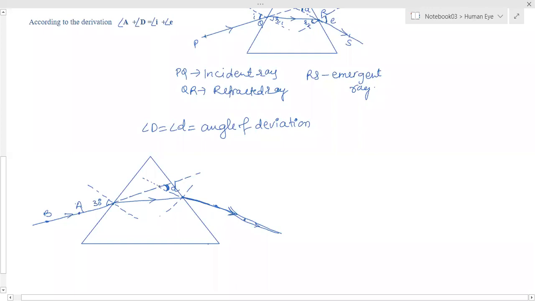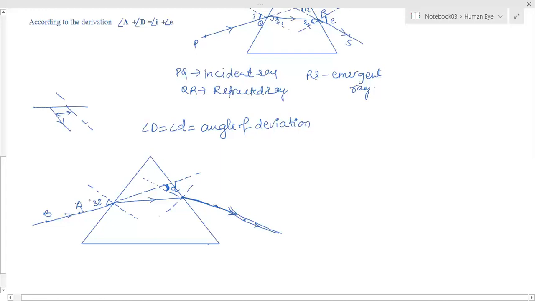In the case of a glass slab, there was no bending, there was only displacement. The actual light ray has to pass this way, but it has emerged from this way, so it has been shifted through some distance. This distance we call lateral displacement. But here the ray is not displaced; it has been bent through some angle. That angle we call the angle of deviation.